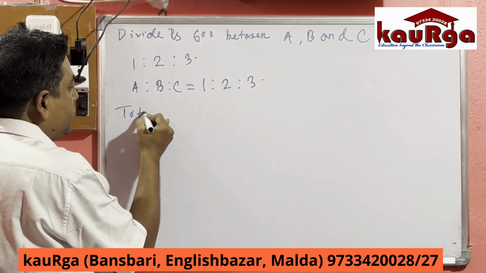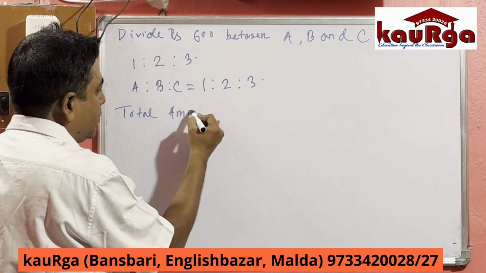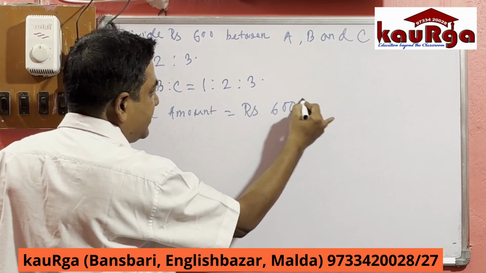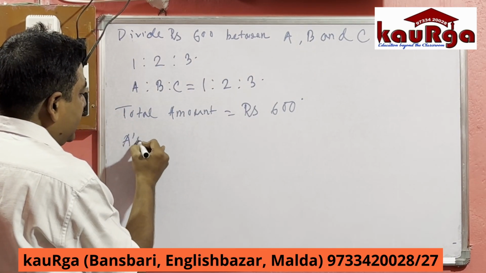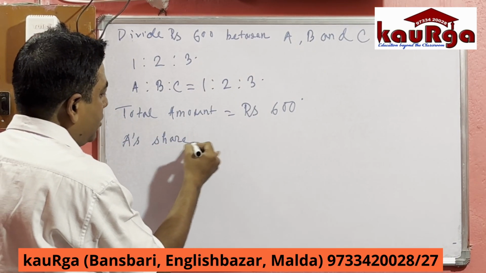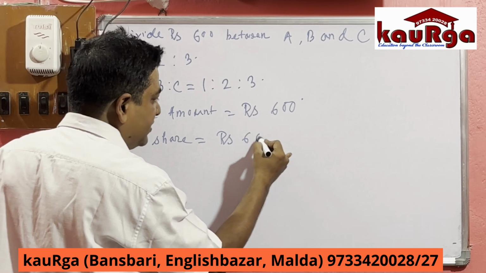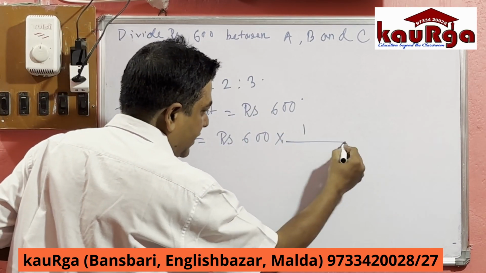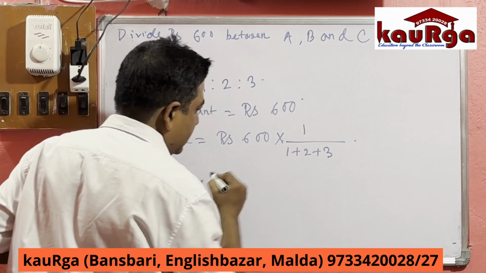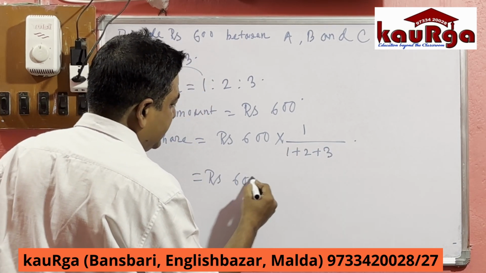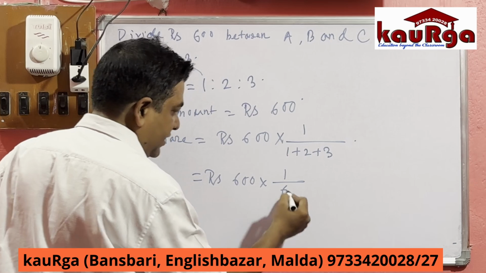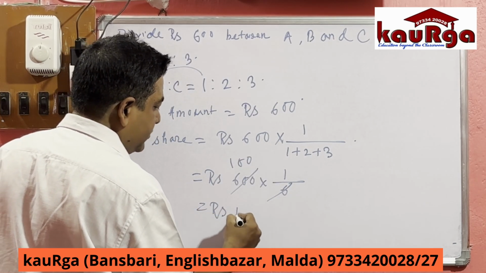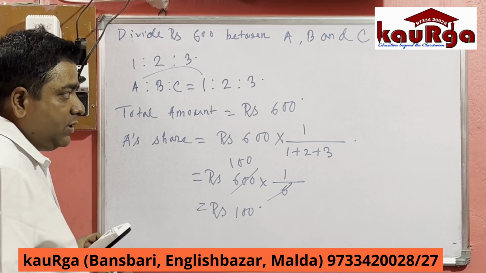So total amount equal to rupees how much? 600. So A will get how much? Total rupees is rupees 600 into A's ratio, which is 1 by 1 plus 2 plus 3, equal to rupees 600 into 1 by 6. Now cancel it by 6. So A's share is rupees 100.